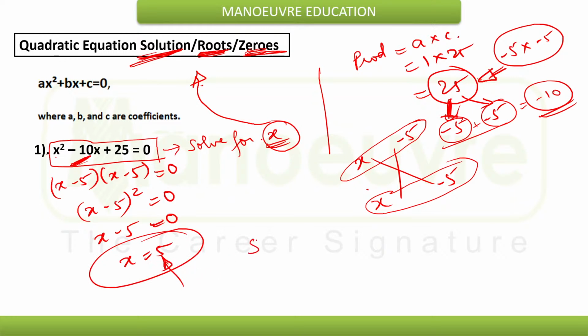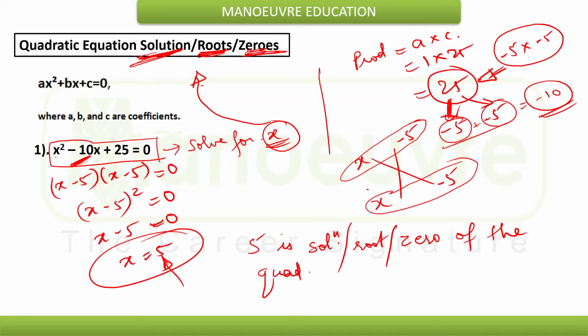That means 5 is the solution, root or zero of the quadratic equation x square minus 10x plus 25 is equal to 0.